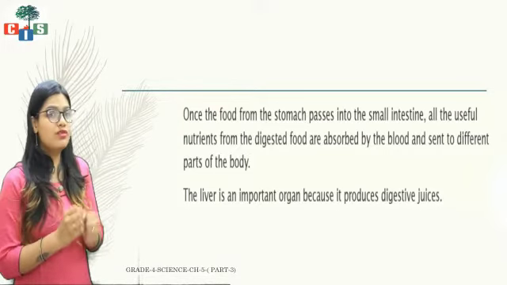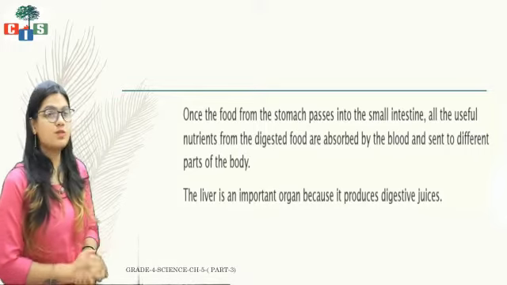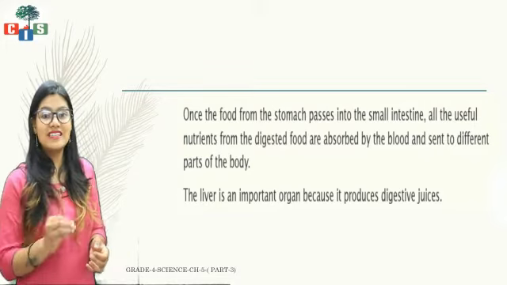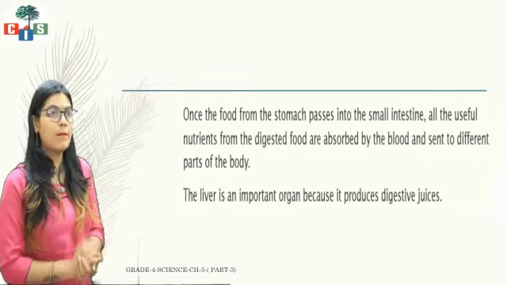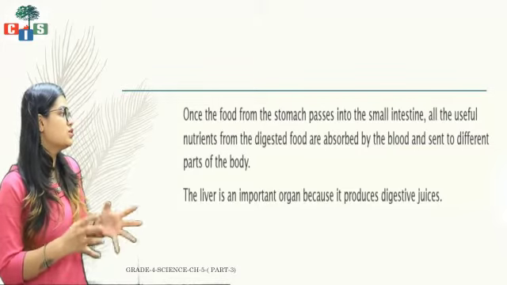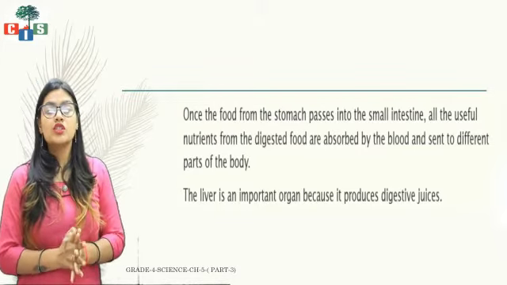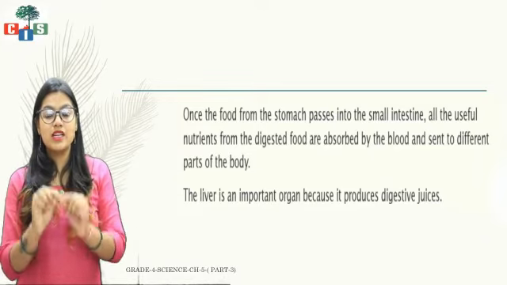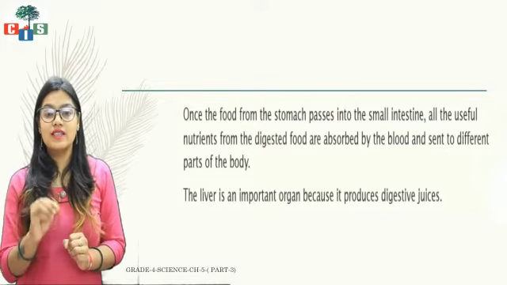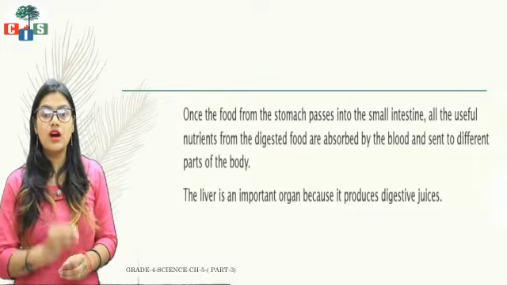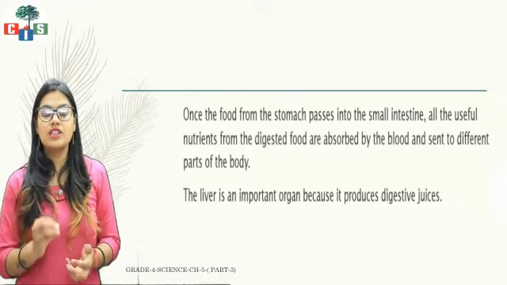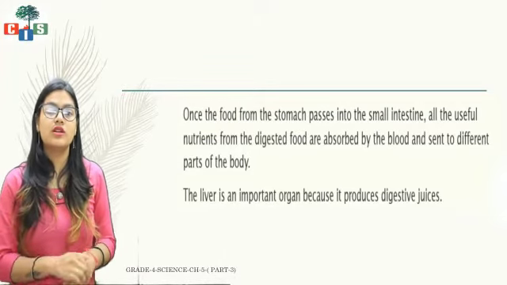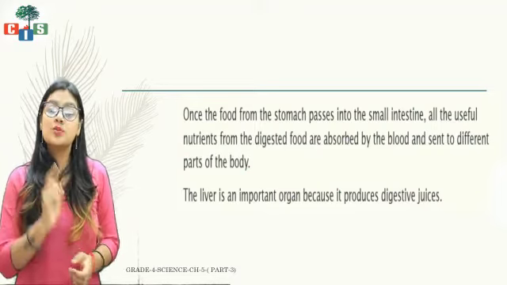Once the food from the stomach passes into the small intestine, all the useful nutrients from the digested food are absorbed by the blood and sent to different parts of the body. So the small intestine plays a very important role. How? When the food enters the small intestine, it absorbs all the minerals and nutrients which our body needs. So it is the digested food, and absorption of the nutrients and minerals takes place in the small intestine.